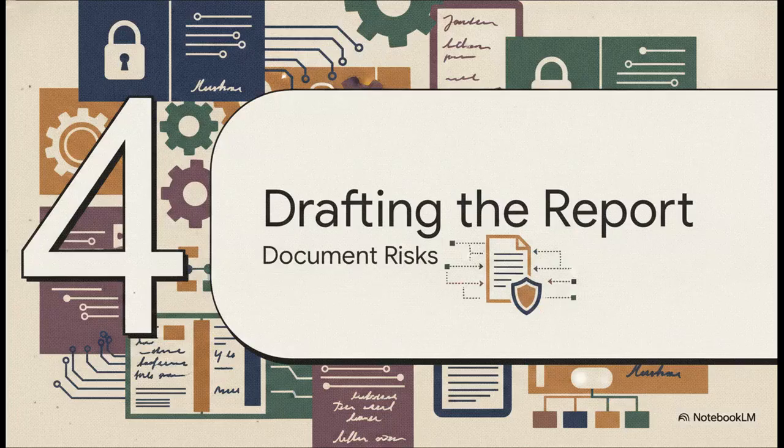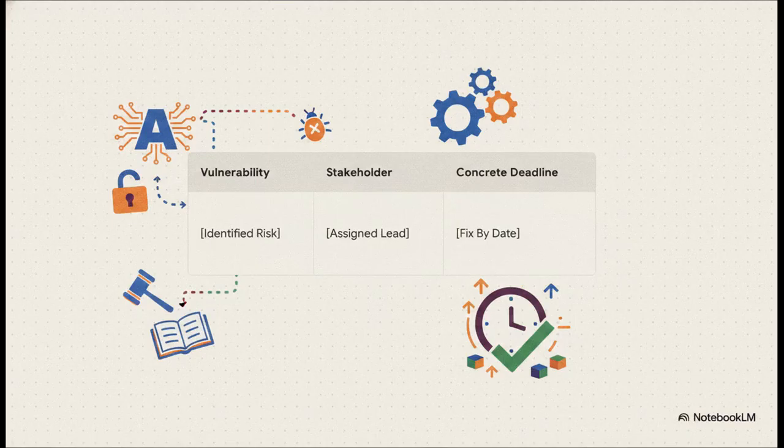Section 4. Drafting the assessment report. Documenting the vulnerabilities. Once the workshop wraps up, you're going to need a secure way to capture your findings. Using a really simple report shell, you document the specific vulnerability you've identified, assign a stakeholder as the lead, and, this is absolutely key here, you attach a concrete fix-by deadline. This completely transforms the act of documenting risk. It takes it from a daunting compliance task and turns it into a highly actionable, manageable exercise.